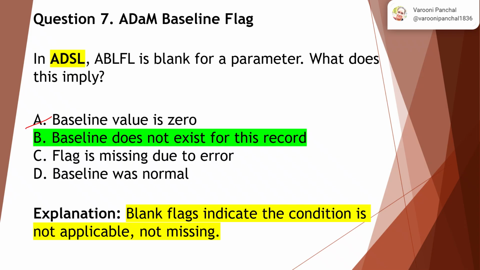So this is not the right answer. Flag is missing due to error. No, missing and blank are completely different. And baseline was normal. Now if the baseline was normal, then it should have some value, but here there is no value. In fact, it is blank, right? So this is not the right answer.